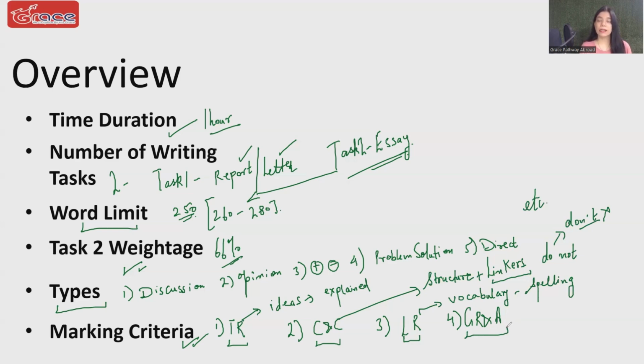They will see, they as in the examiners, they will see whether you have written accurate sentences or not. Apart from accuracy, they will also see the range, grammatical range. Now, your grammatical range means variety of sentences.